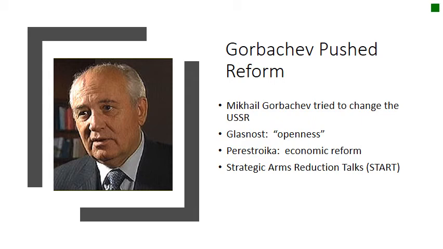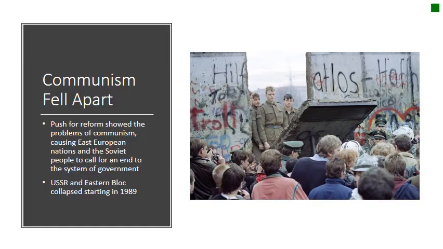And he also initiated what are known as the Strategic Arms Reduction Talks, or START. These are negotiations between the United States and the Soviet Union to try to reduce the amount of nuclear weapons each side had. Remember, they'd built up massive arsenals. So Gorbachev is trying to create a more open society. He's trying to reform the economy, and he's trying to reduce the number of nuclear weapons. So he's really trying to fix problems within the Soviet Union.